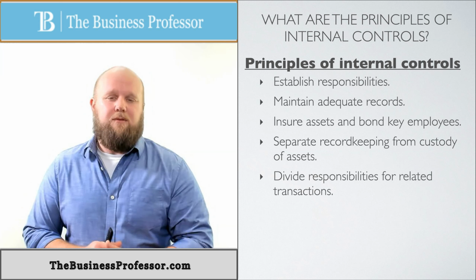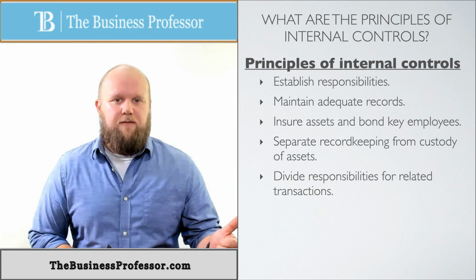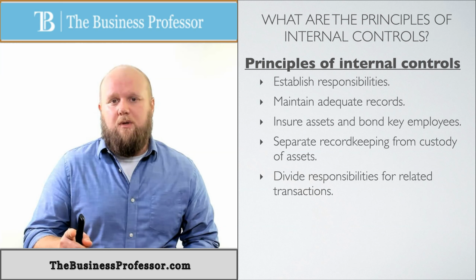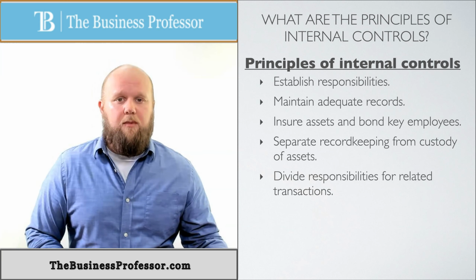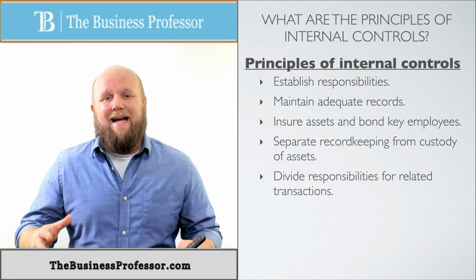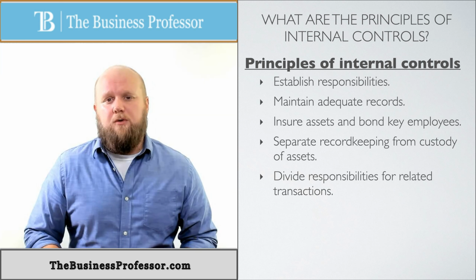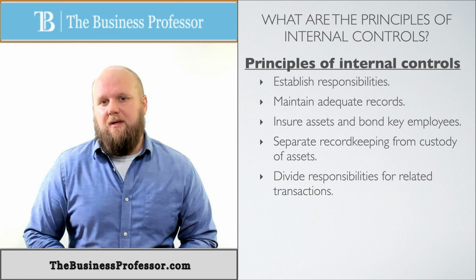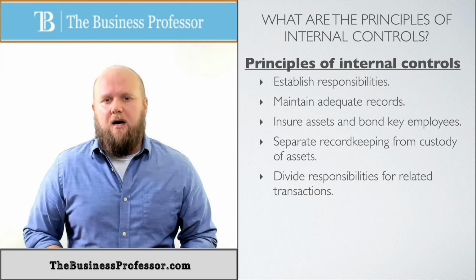Kind of piggybacking right off of that one is dividing responsibilities for related transactions. So it falls really with the fourth one. But this one's really saying that I don't want the person who is in charge of giving the permission to buy something to also be the one that does buy it, the one that receives it, and the one that pays for it. I would like to have 4 different departments: the PO department, the receiving department, the payables department. All these things are different. That's ideal, and I want to be able to keep those different. The single biggest example of internal controls falls within those two, the fourth and the fifth one, and that's separation of duties. We separate different duties that are related so we can get rid of that conflict of interest.